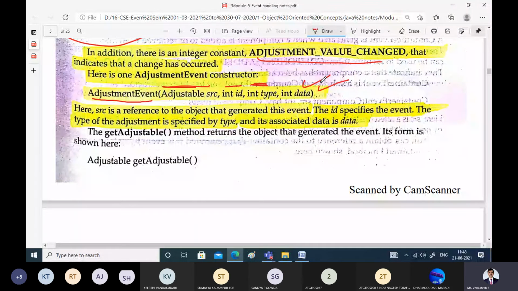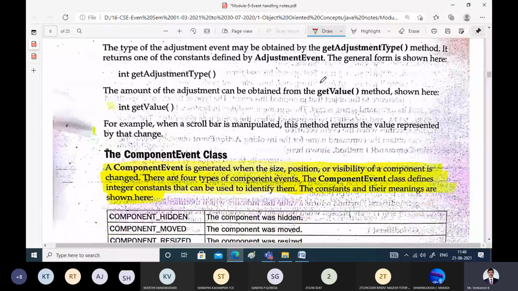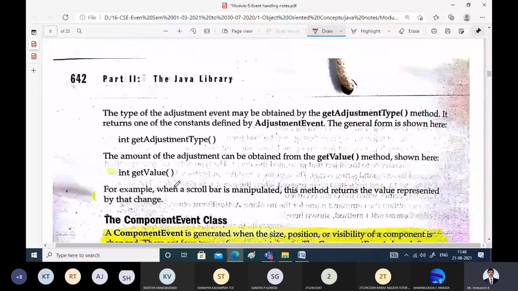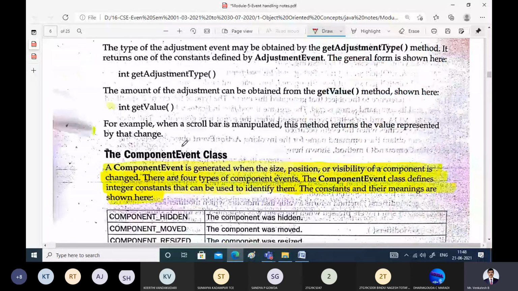Right, and similarly there are some other methods which are self-explanatory. I think time is over. Let's stop now.